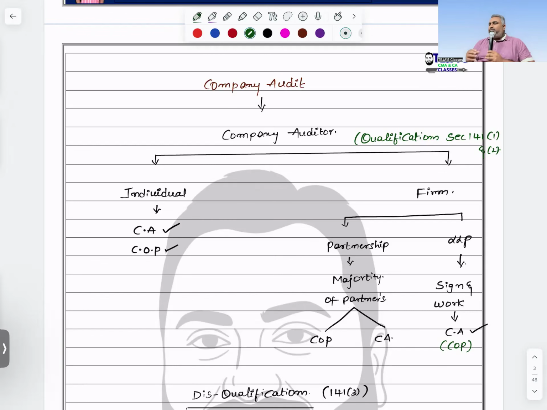So, same way, one more time. Individual: if you want to qualify to act as an auditor, what is the first condition to be satisfied? Chartered accountant and having a certificate of practice in India. And the weightage of this module is around 30 marks.